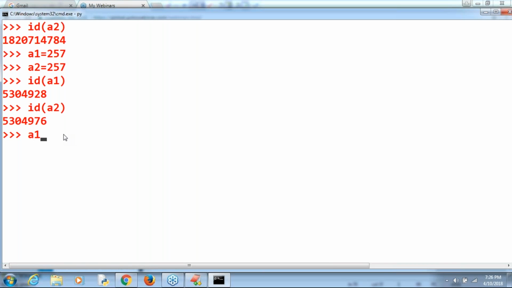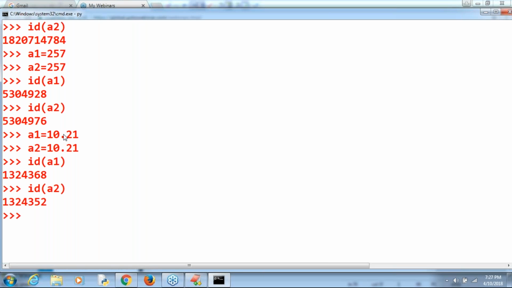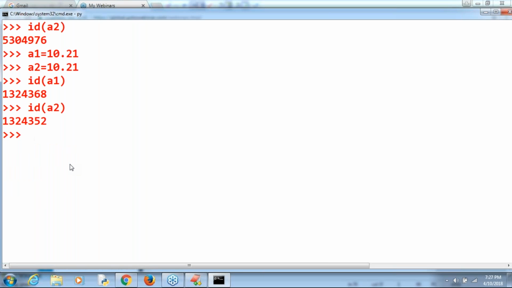Similarly, A1 is equal to 10.21, A2 is equal to 10.21. Okay, what is the ID of A1? What is the ID of A2? Have you observed? Is it the same ID or different ID? Is it the same address or different address? Different address, because in the case of float, object reusability is not there.